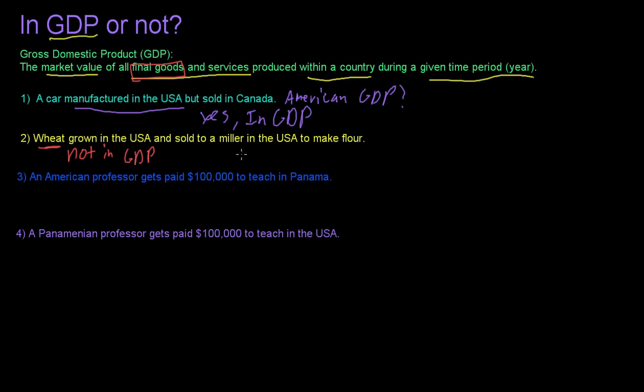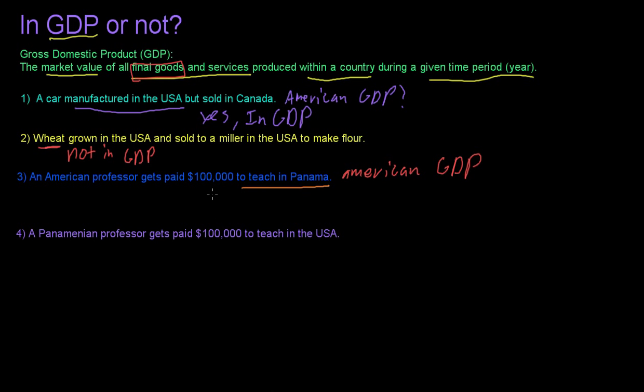Next, we have an American professor that gets paid $100,000 to teach in Panama. So is that in American GDP? And I should have just specified that all of these are American GDP. So the answer here is that this is not in GDP because he's teaching in Panama. This would be in Panamanian GDP.